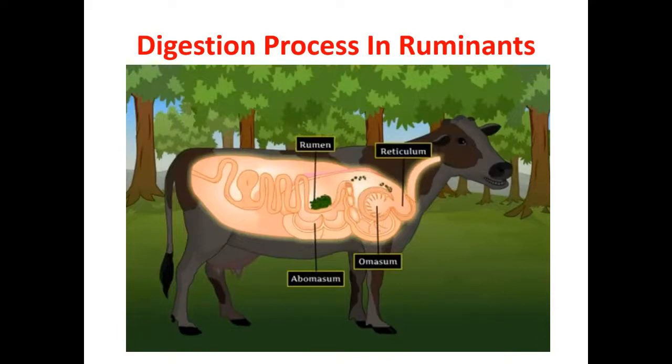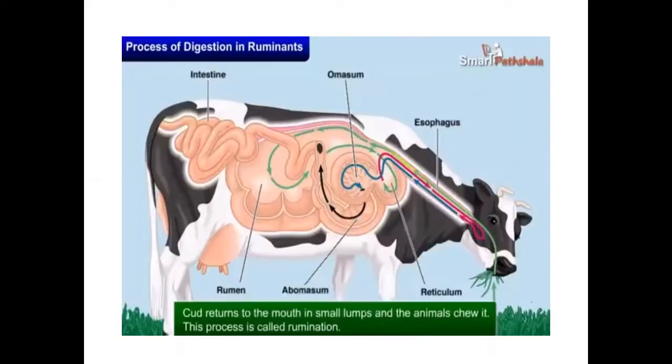How is our heart divided? In the heart, 4 chambers are present. Like that, the stomach of grass-eating animals is divided into 4 chambers: rumen, reticulum, omasum and abomasum. So these are the 4 major parts present in the what? Ruminants. Other than those 4 parts, children, the esophagus is also present in the grass-eating animal, as in human beings. You all know it is also called the food pipe. So how does the process of digestion take place in grass-eating animals? I am going to explain now.